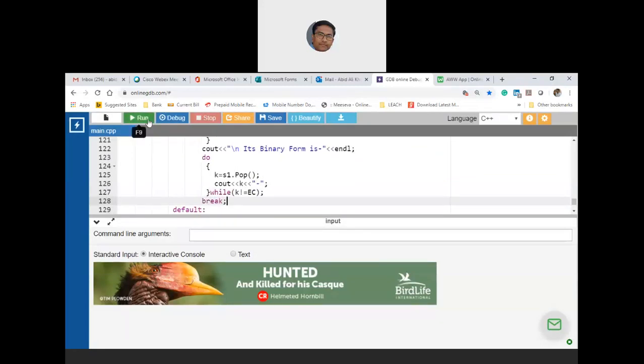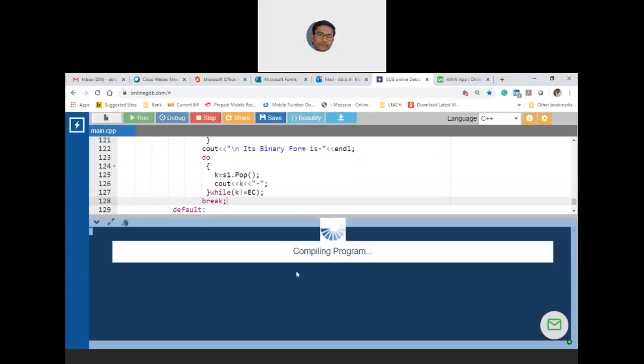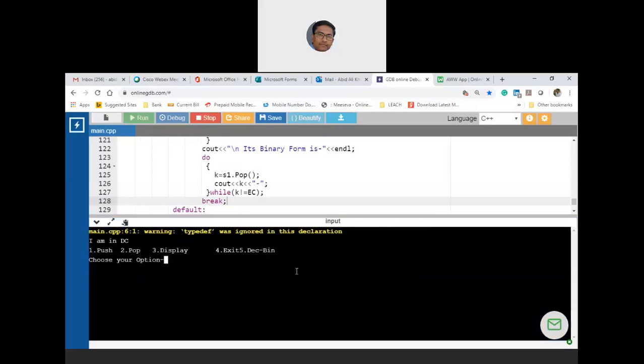Okay, so let us compile this, and then let us use decimal to binary, which is option 5. The decimal number, let us enter as I took 10. 10 is nothing but 1010. Let me take 11, 1011. See that, 1011, and then finally stack underflow. Are you following? Yes, sir. After stack underflow, it has written -1.